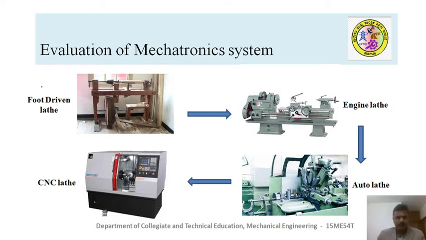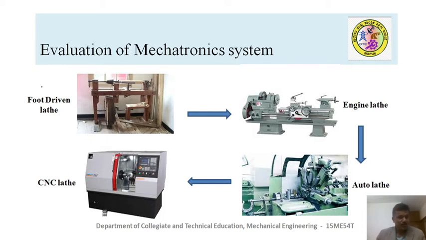In all these three types, quality is referred to in terms of millimeters or fractions of millimeters. The tolerances we refer to are in terms of millimeters and fractions of millimeters. Whereas in a CNC system, we are talking in terms of microns, say 2 or 5 microns.